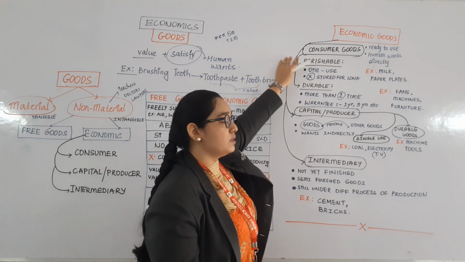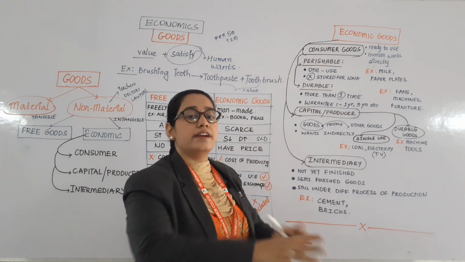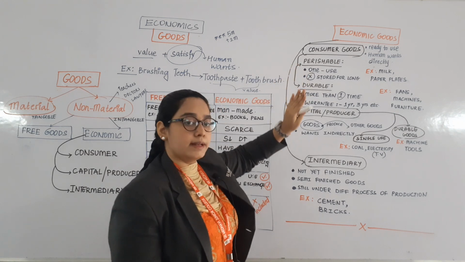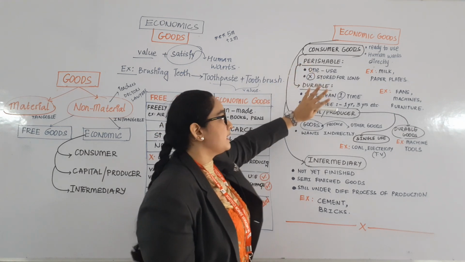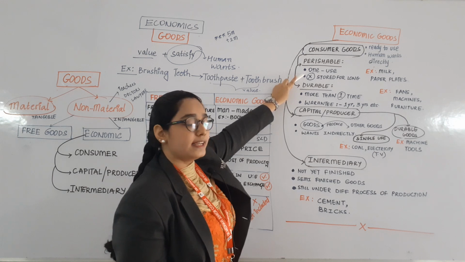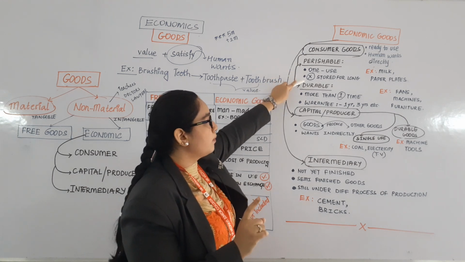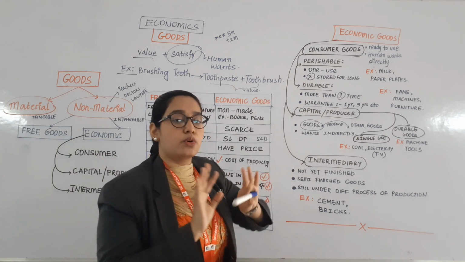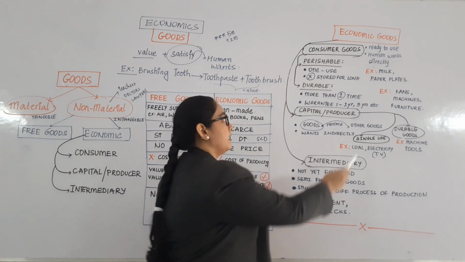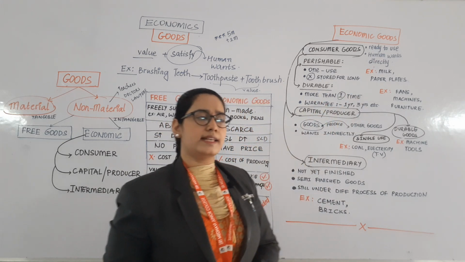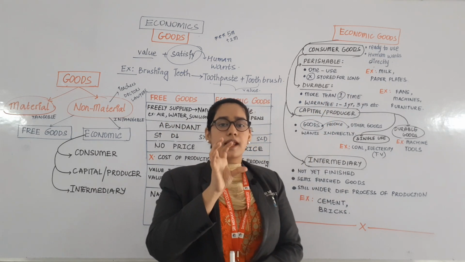These consumer goods are further divided into two types, that is perishable and durable. Perishable goods means which you can use only one time, only one use. And the second point is it cannot be stored for a longer period. For example, apple.